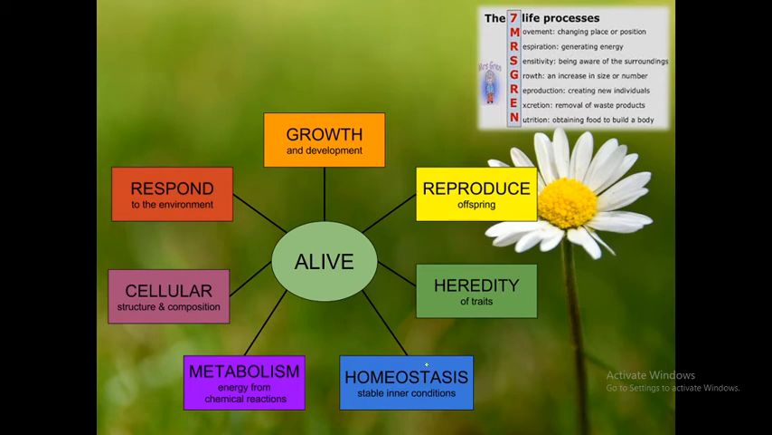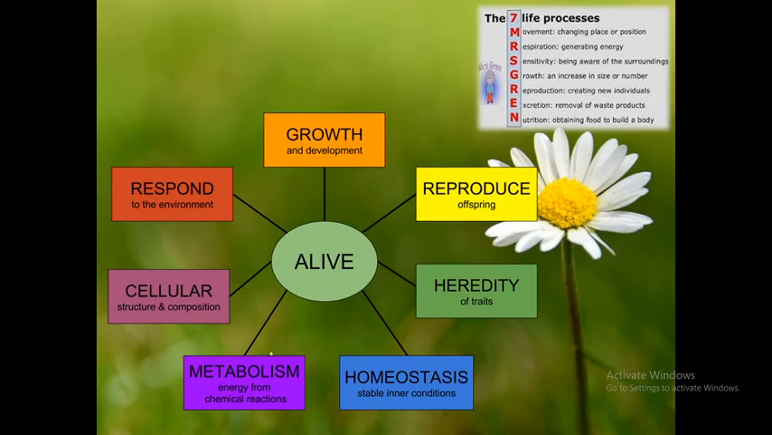Next is homeostasis, that is stable internal conditions. We have already discussed homeostasis as well. Then metabolism, energy from chemical reactions. The example I had given was food. When we take in food, it is broken down by chemical reactions, and the reason we consume food is for the energy. The result of this chemical reaction is the energy from the food we consume. That process, where the chemical reaction takes place, is known as metabolism.